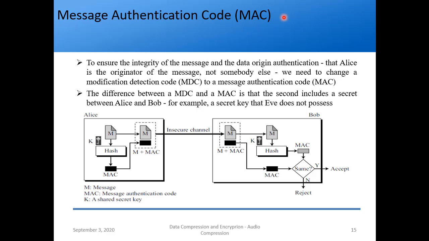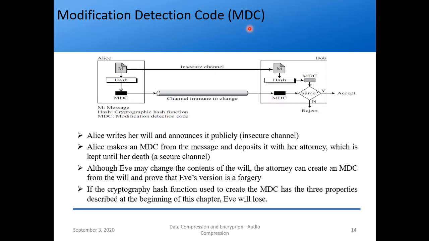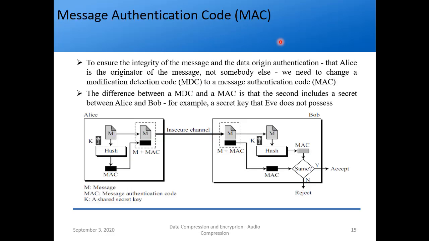Remember, it is not the MAC address which you study in communication networks, CCN. It is a different MAC, which is message authentication code. Another mistake which students usually make is in the full form which they write for MDC and MAC. They usually write message detection code for MDC. It is not message detection code. What is it? Modification detection code. And what is MAC? It is message authentication code. Okay, so make sure you don't make this mistake.